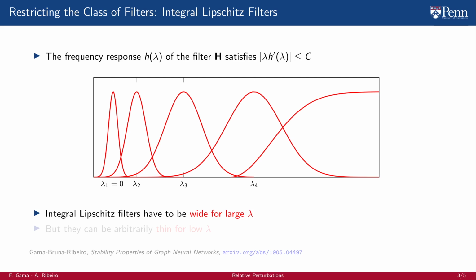Integral Lipschitz filters have to be wide for large lambda because if lambda is big, then h prime of lambda, its derivative, has to be small. But they can be thin for low lambda because if lambda is small, then the derivative h prime of lambda can be big. Now, these filters are of interest because they are the ones that are stable to relative perturbations.